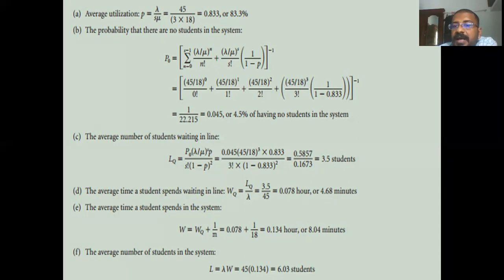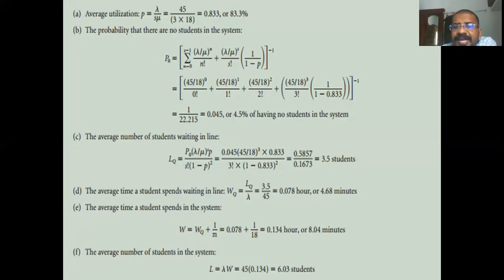So you will have to find for 0, 1, and 2. The value of (lambda by mu) to the power n by n factorial, plus (lambda by mu) to the power s by s factorial into 1 by 1 minus rho, the whole raised to minus 1. So when you substitute the value, you get 4.5% of students. 4.5% is the probability that there will be no student in the system.